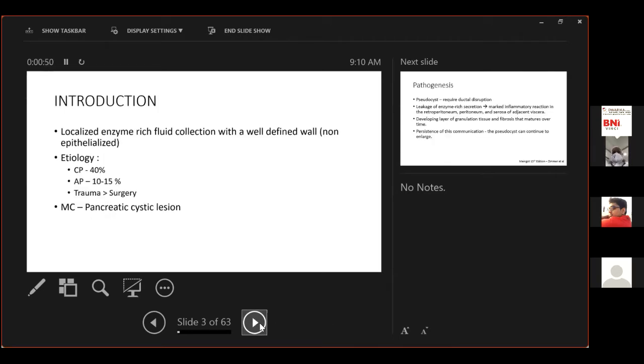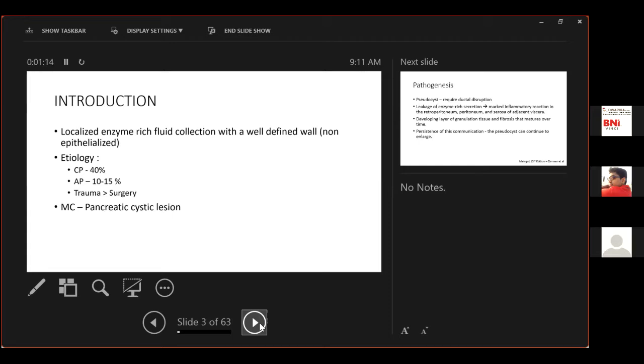So, starting off, a pseudocyst is a localized enzyme-rich fluid collection with a well-defined but non-epithelialized wall. Pseudocysts are seen in about 40% of cases of chronic pancreatitis, and about 10 to 15% of cases of acute pancreatitis. Other less common etiologies include trauma and surgery, post-surgical. Pseudocysts form the most common pancreatic cystic lesions that present to us.